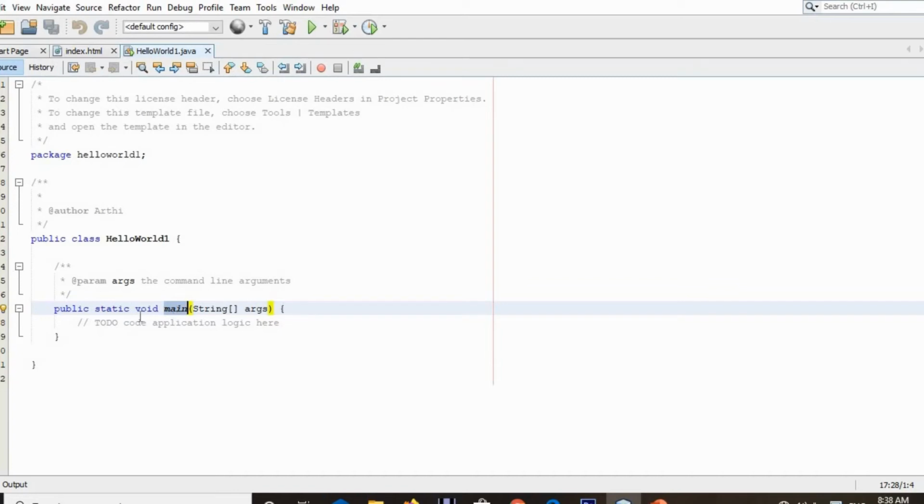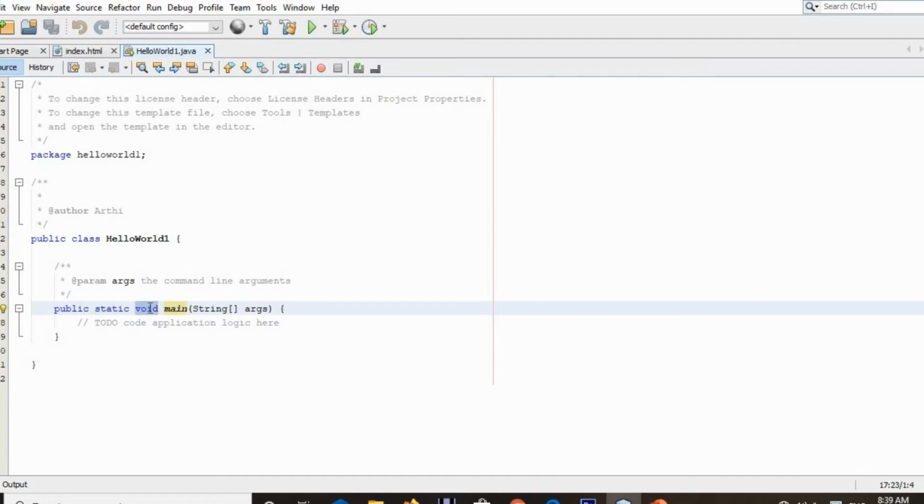For that we have made our main function static. Static functions can be called without the help of an object, which is why the main function of your Java program is static.